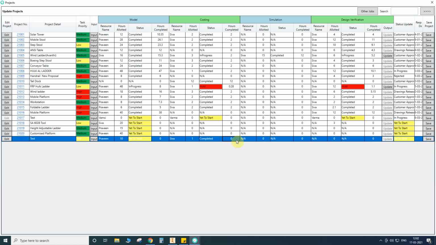Okay, so here is the hours completed. How will it work now? Once I start in progress, the clock will start counting. Then if I hold, it will stop; hold means pause. Again, if I start in progress, it will start again. Once completed, the total hours will appear here.